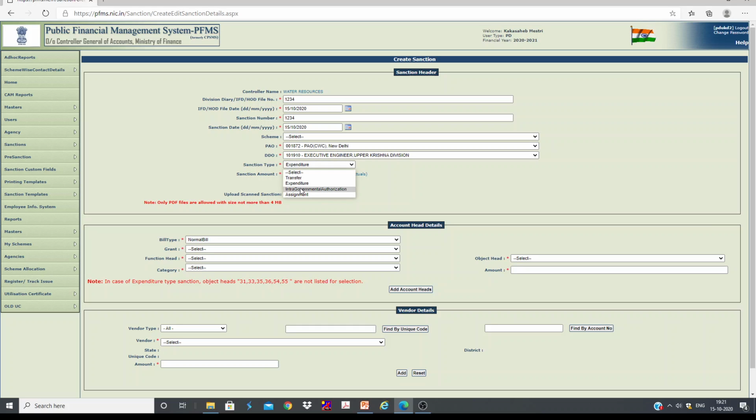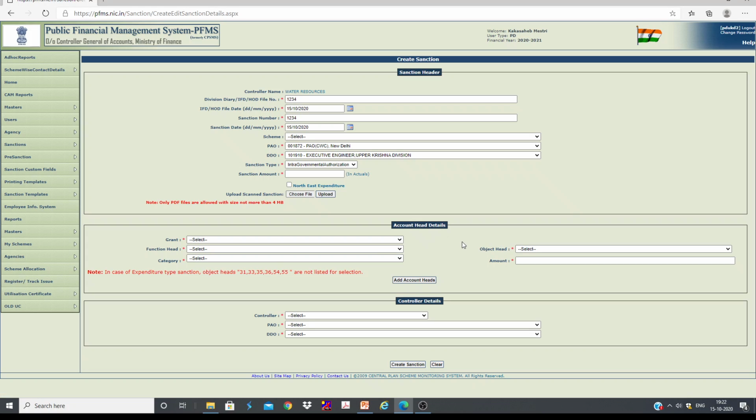Then we have the option intra-government authorization. Intra-government authorization means, suppose you want to award some work to CPWD. Okay, so to award work to CPWD, we need to transfer some funds to them. To transfer those funds, we need to use this option, intra-government authorization.